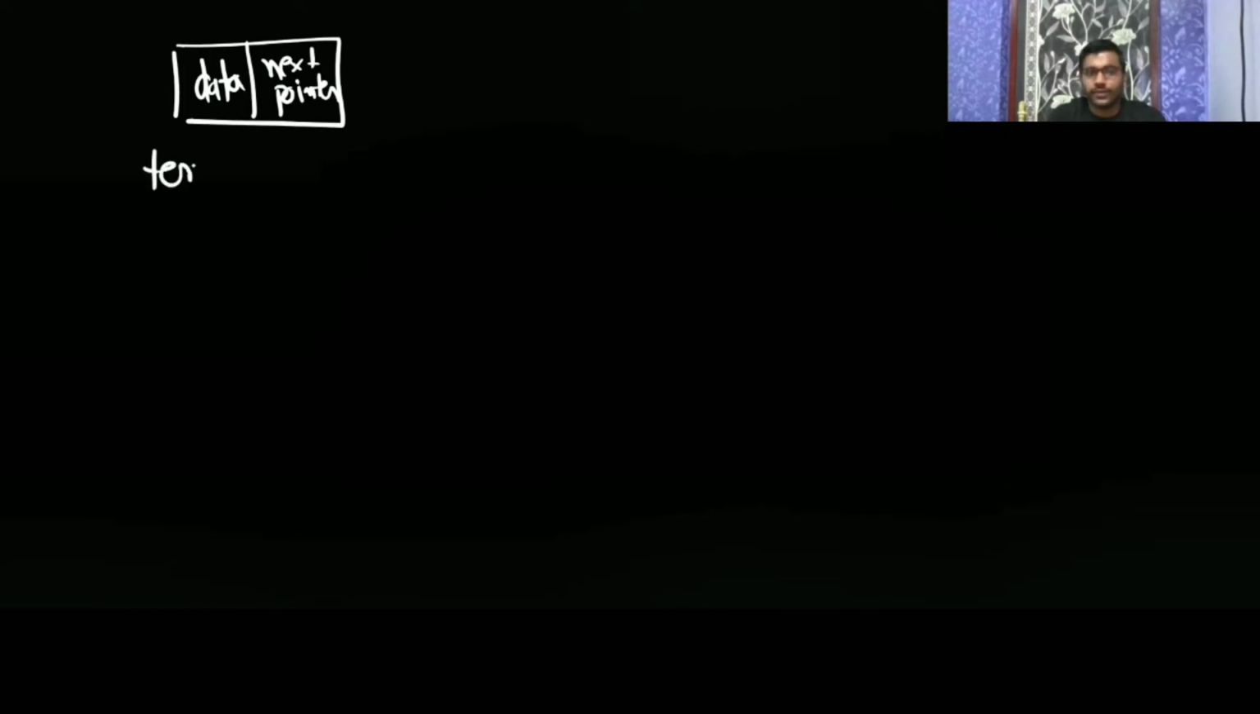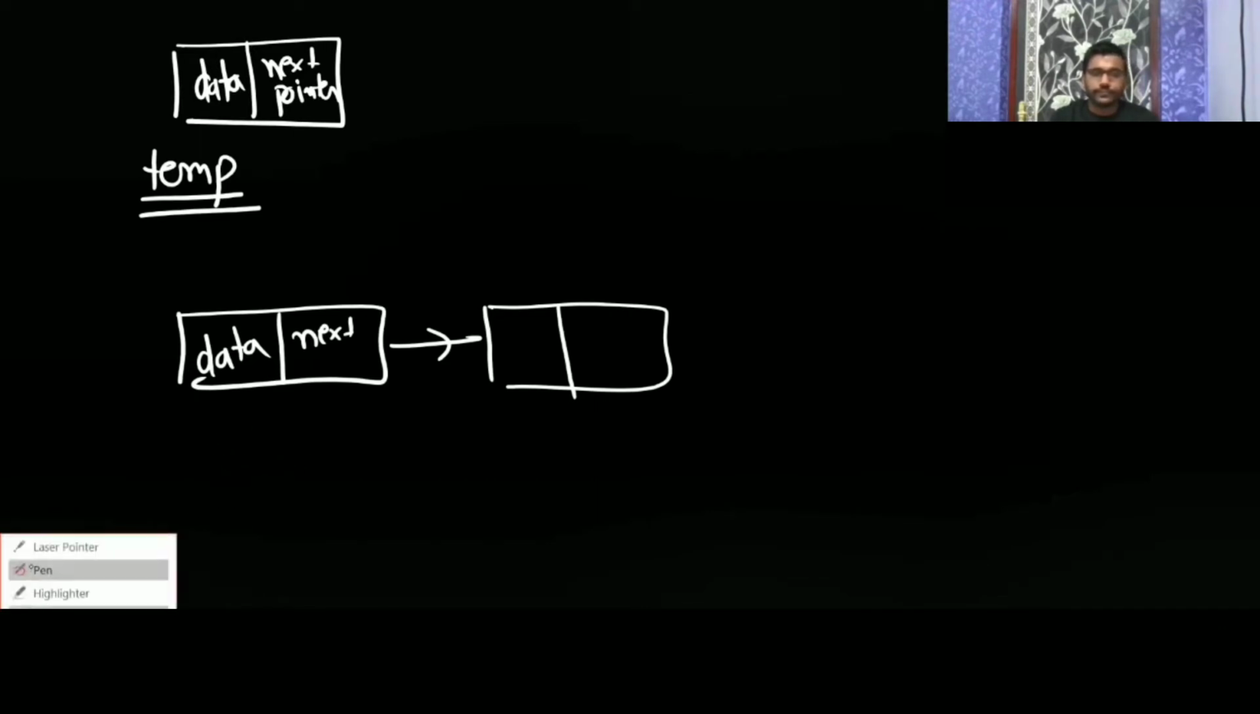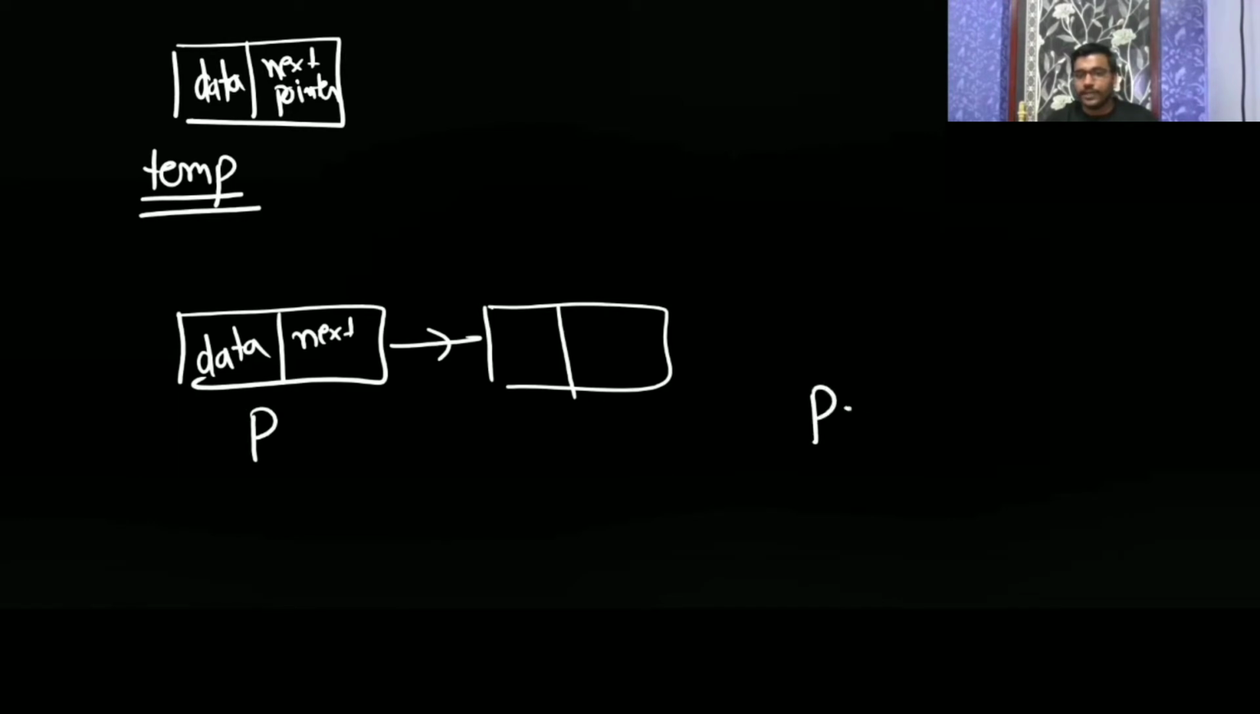So this temp you want to insert. You want to insert it after the node pointed to by p, whose address is in p. It has the data and the next pointer. What you can do now, you want to insert this temp node after p. You could make p next equal to temp.